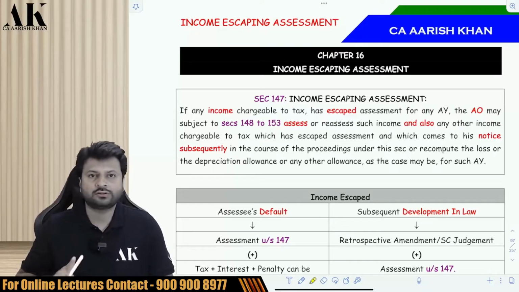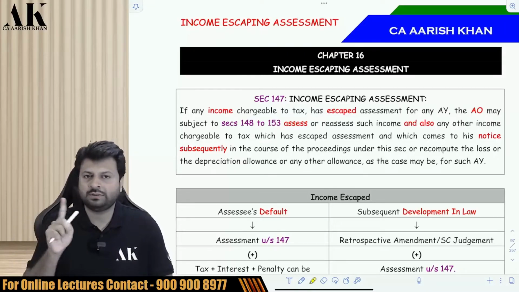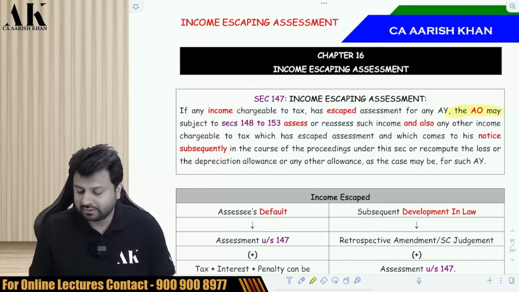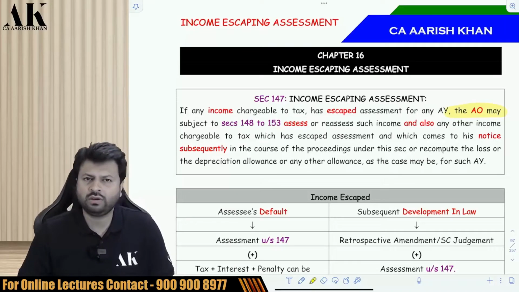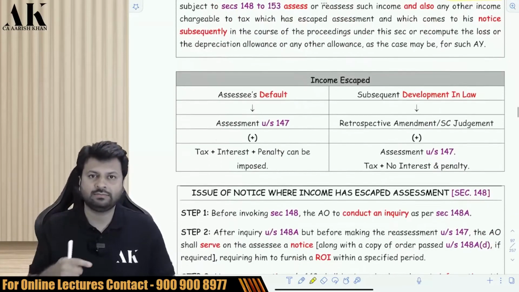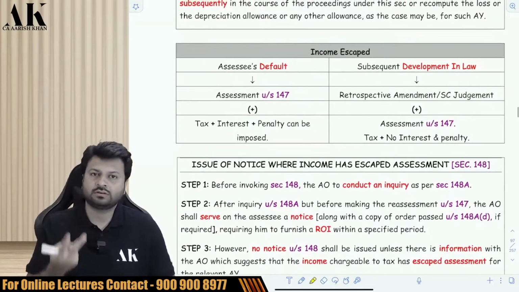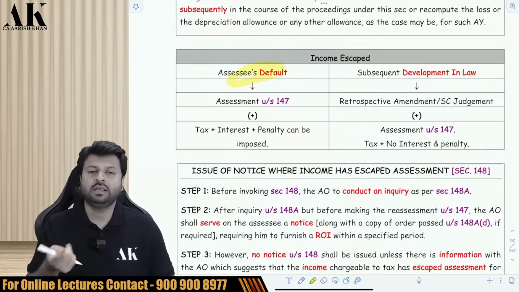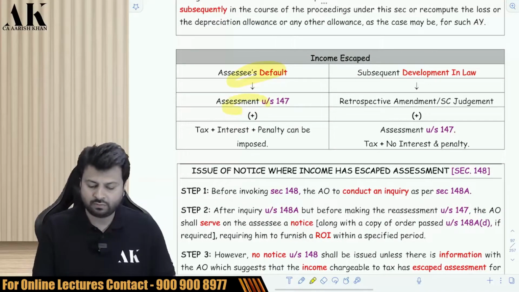this assessment, just like the previous two assessments, regular and best judgment assessment, will also be done by the AO. Now, the AO will do assessment of what? The assessment of escaped income, the income which got escaped earlier. Now, the income can get escaped because of two reasons. One is because of assessee's default. If the income is getting escaped because of assessee's default, 147 will be attracted.